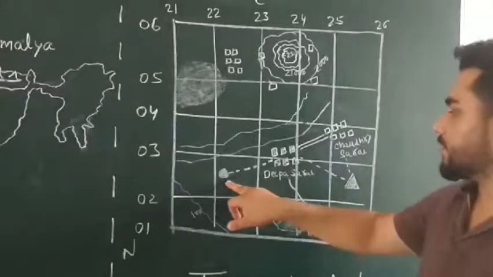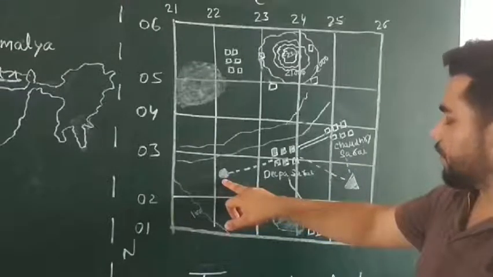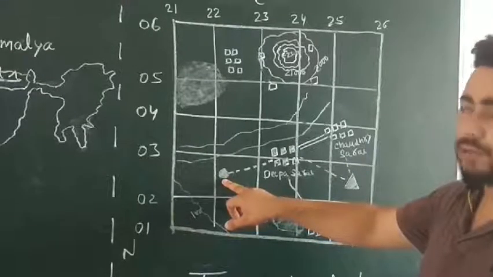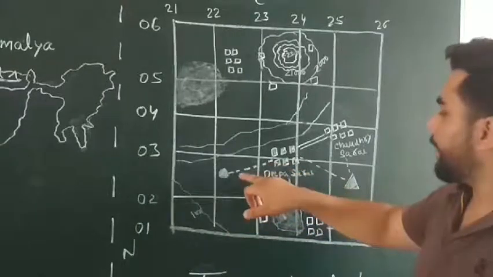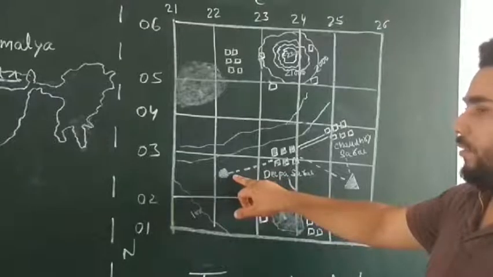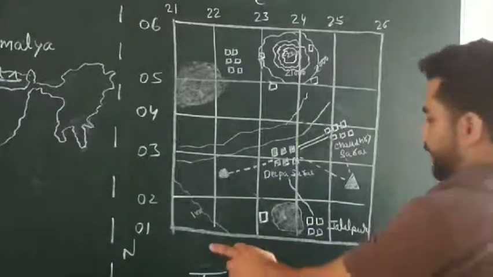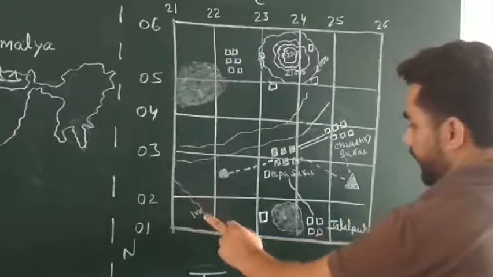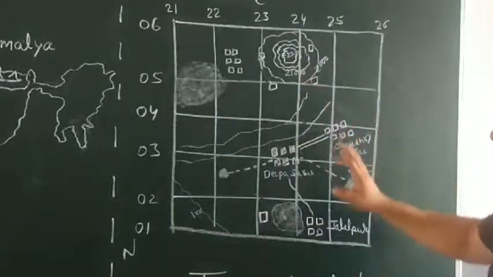And then here this well is shown in a blue color circle, which is again joined with Deepa Sarai by a pack track. Pack track again is the red color broken line or dotted line. Then again this is a contour line showing the height of this place, 100, okay. So this was all about contour lines.